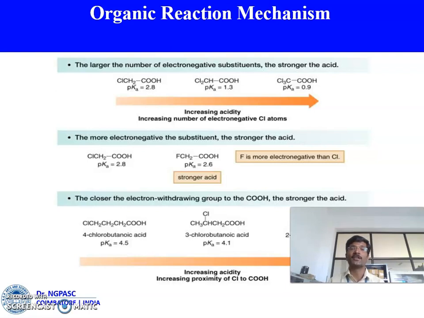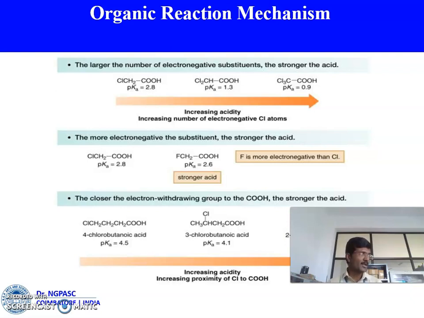For example, take chloroacetic acid, dichloroacetic acid, and trichloroacetic acid. Among these three, trichloroacetic acid is highly acidic in nature because we have three chlorine atoms. But in the case of monochloroacetic acid, we have only one chlorine atom. So compared to these three acids, trichloroacetic acid is highly acidic in nature.